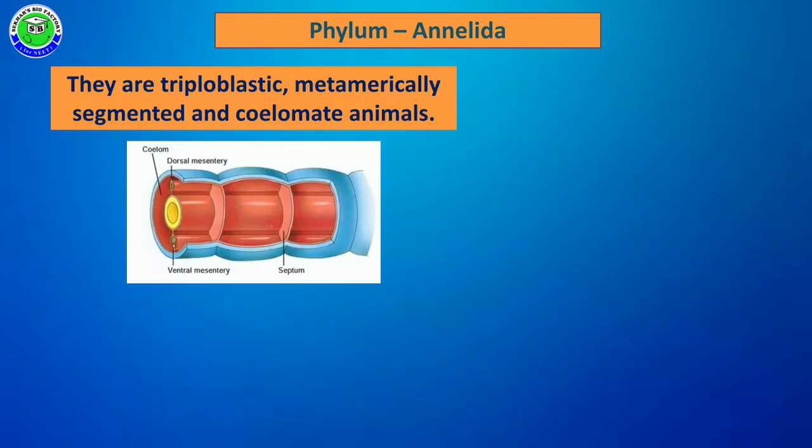These are triploblastic animals, having three germ layers during embryonic development, and all parts of the body are developed from these three germ layers.